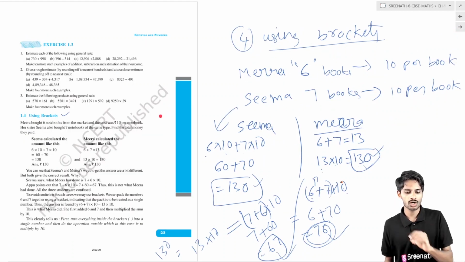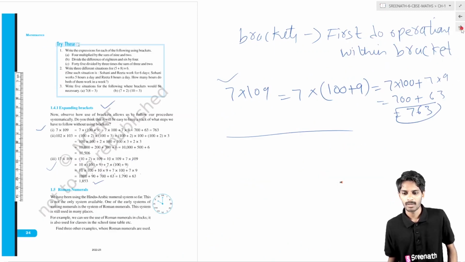Finally, we get into the fourth topic. The fourth topic is using brackets. By using brackets, you can get clear calculations. What you have to do is first calculate or do the operations within the bracket, and later do the operations which are outside the bracket. First, do the operations within the bracket and try to make the numbers in the bracket a single number. After that, you have to multiply or add or do any operation using that number with the other numbers outside the brackets. In this way, you can expand the brackets.